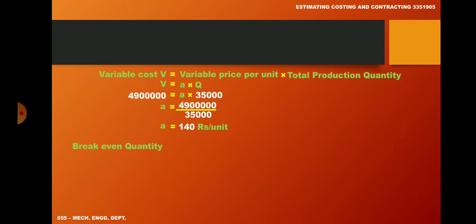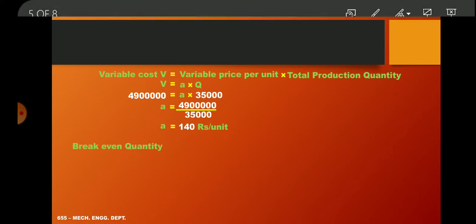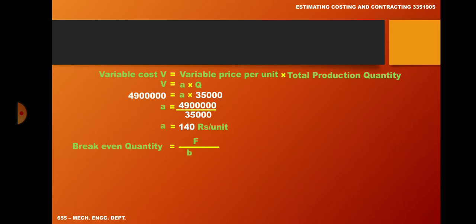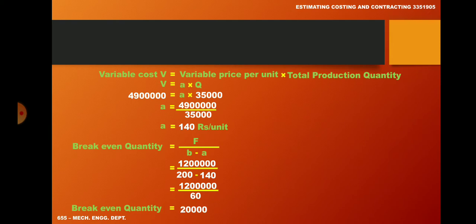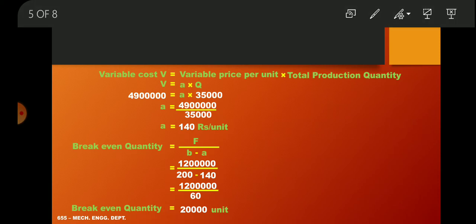Now we know the equation of break even quantity equal to F divided by B minus A. What is the value of F? Equal to 12 lakh rupees divided by what is the value of B? We have 200 minus 140. Therefore 12 lakhs divided by 60. So the break even quantity equal to 20,000 unit. So answer of our given question is break even quantity equal to 20,000 unit. Move to another example.